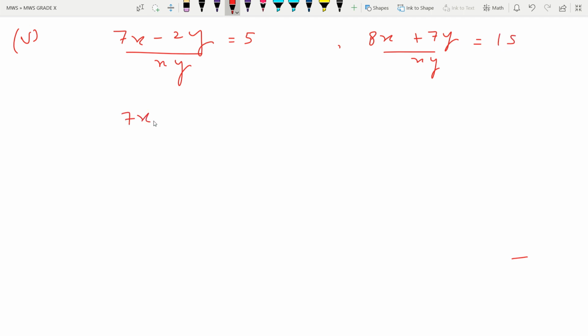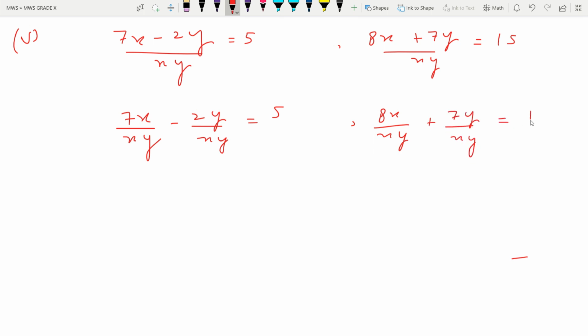So we can write it as 7x upon xy minus 2y upon xy. LCM can be separated. Then 8x upon xy plus 7y upon xy is equal to 15. This x cancels out, y cancels out.